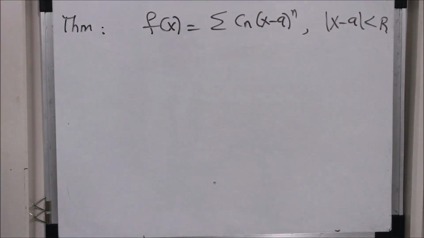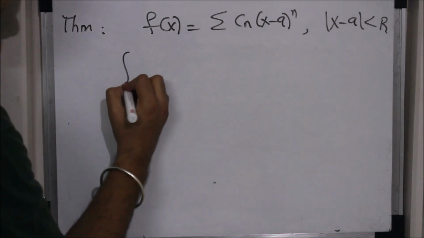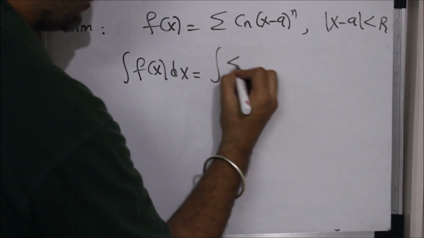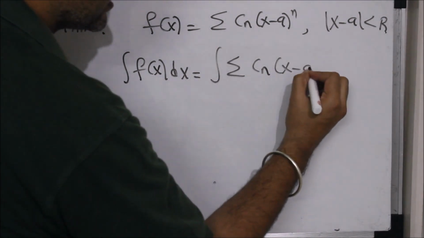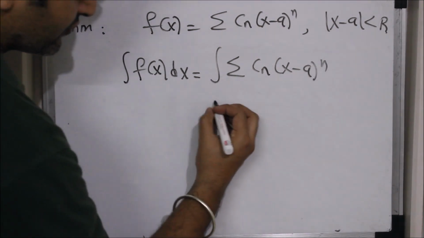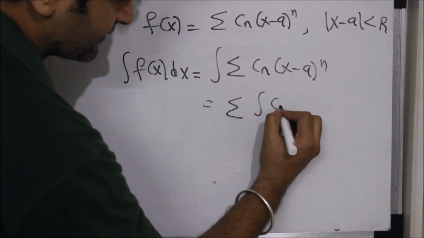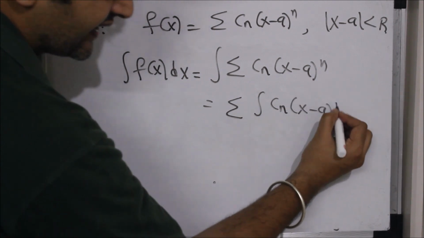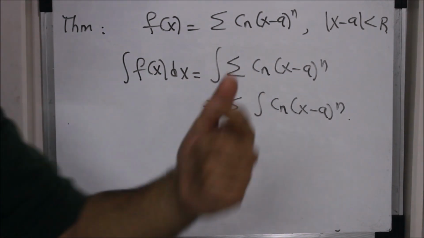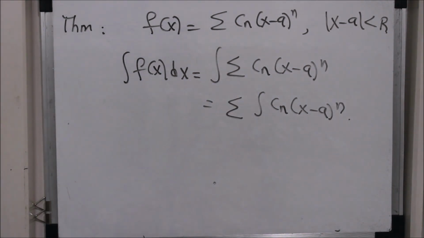So if you have a function which has this power series representation, where r is the radius of convergence, and I want to integrate f of x dx, it is the same as the integration of the power series over this interval of convergence. That means you can interchange this summation and integration. I cannot interchange outside the interval of convergence, but I can do this in the interval of convergence.